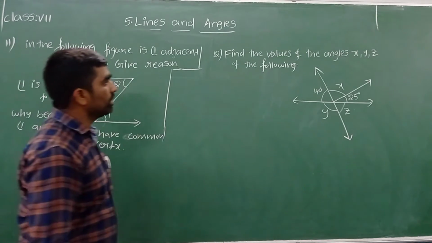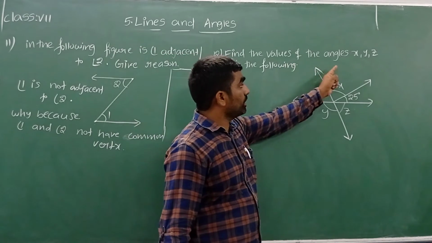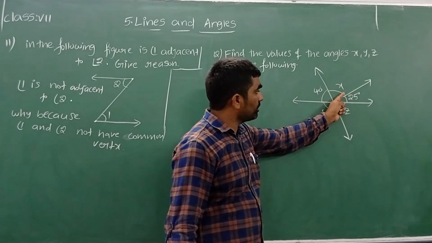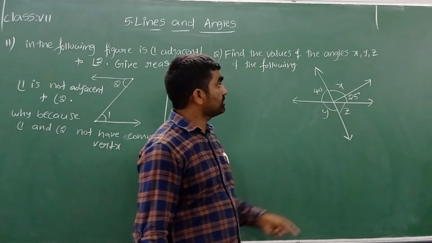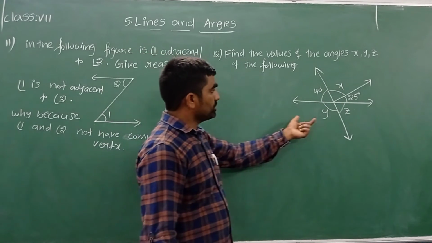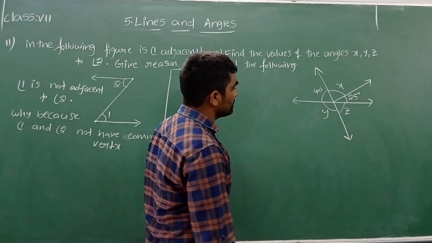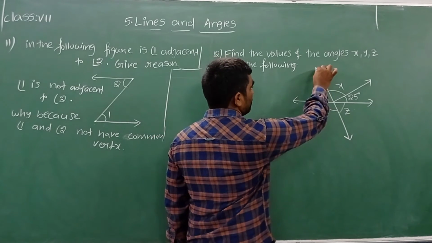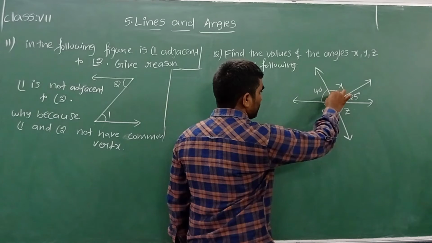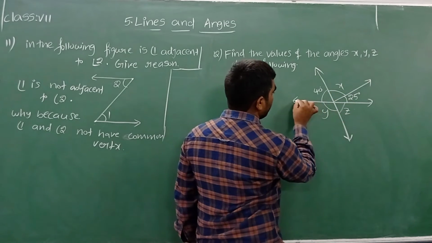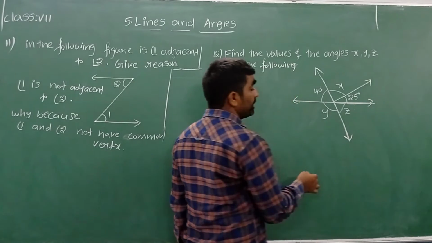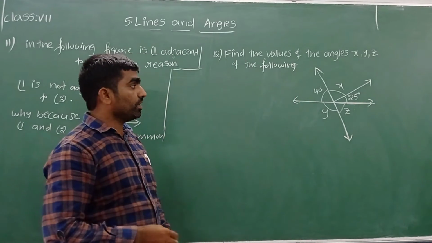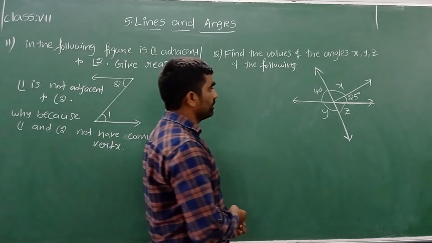Now let's see the next one. Find the values of the angles x, y, z. We have to find the measure of x, y, z from this figure. Now here you can see two lines are intersecting. This is the first line and this one is the second line. When two lines are intersecting, we know vertically opposite angles are equal.